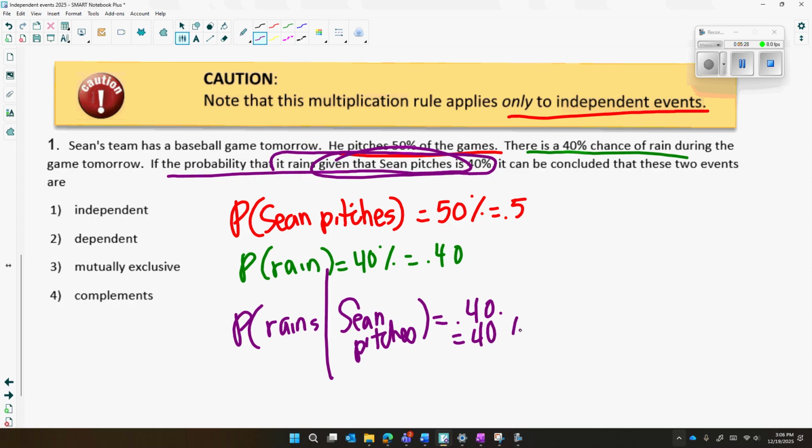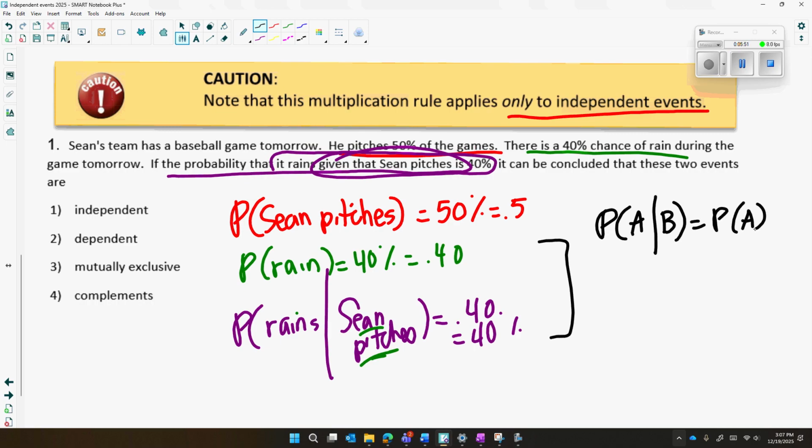Okay, so just logically, if I tell you Sean's pitching, do you think that's going to influence the probability of rain? I'm hoping you're saying no, it shouldn't, right? Well, it actually is true based on the independence rule from above. The first rule says the probability of A given B should equal the probability of A. Given Sean pitches, it should not influence the probability of rain, okay? So the probability of it raining given Sean pitches should just equal the probability of it just raining in general.